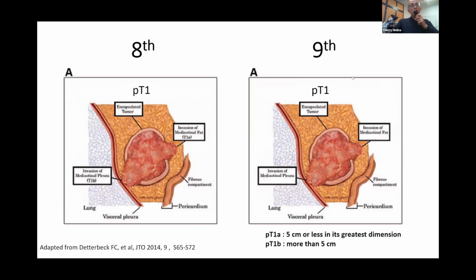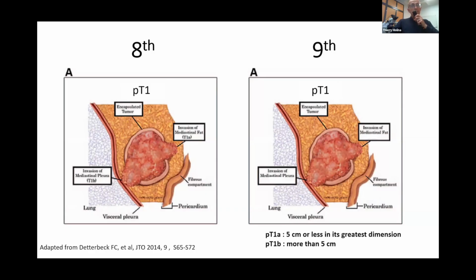As you can see, in both the 8th and the 9th classification, a tumor that is either encapsulated, invading mediastinal fat, or invading the mediastinal pleura is considered pT1. However, for the 8th, pT1b is linked to invasion of the mediastinal pleura, whereas mediastinal pleura invasion is only a descriptor in the 9th classification, and pT1a is a tumor that is 5 centimeters or less in its greatest dimension, compared to pT1b.